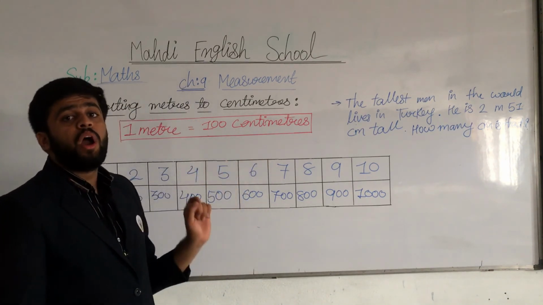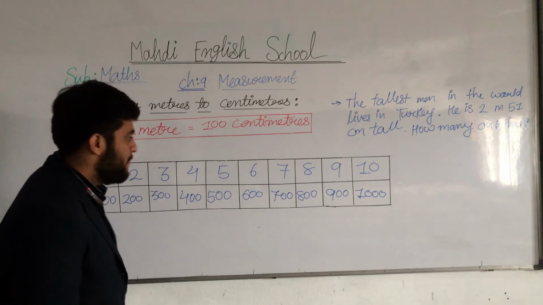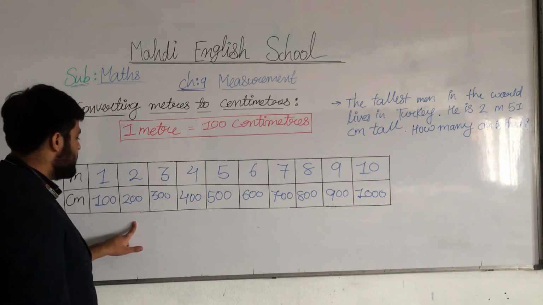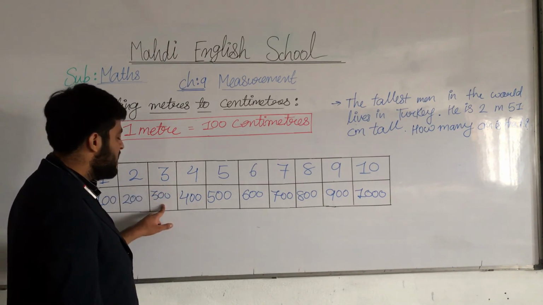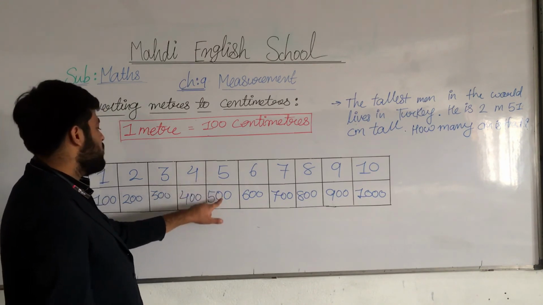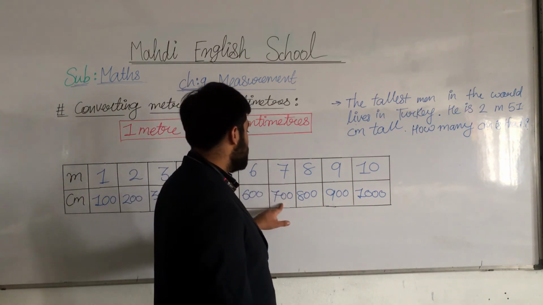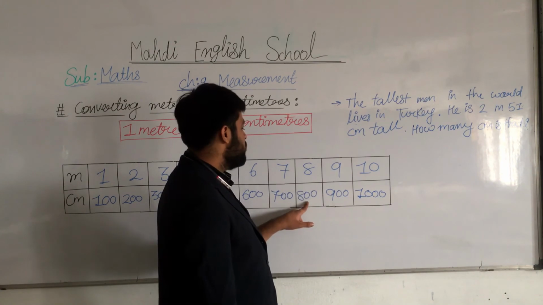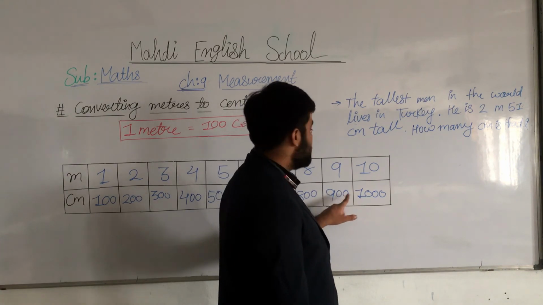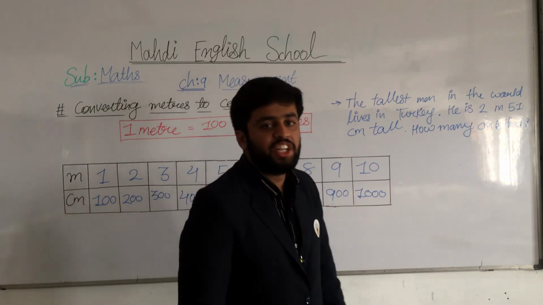You must memorize with me and note down: 1 meter is equal to 100 centimeters, 2 meters is equal to 200 centimeters, 3 meters is equal to 300 centimeters, 4 meters is equal to 400 centimeters, 5 meters is equal to 500 centimeters, 6 meters is equal to 600 centimeters, 7 meters is equal to 700 centimeters, 8 meters is equal to 800 centimeters, 9 meters is equal to 900 centimeters, and 10 meters is equal to 1000 centimeters.